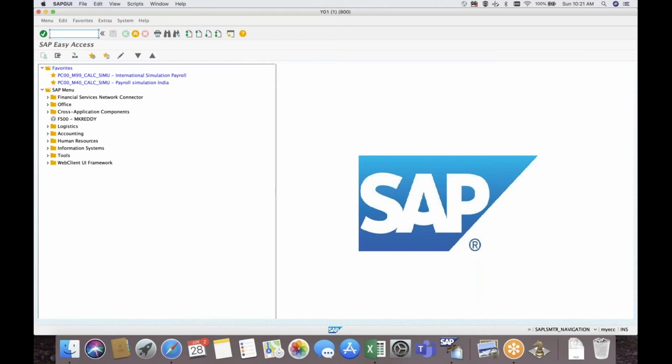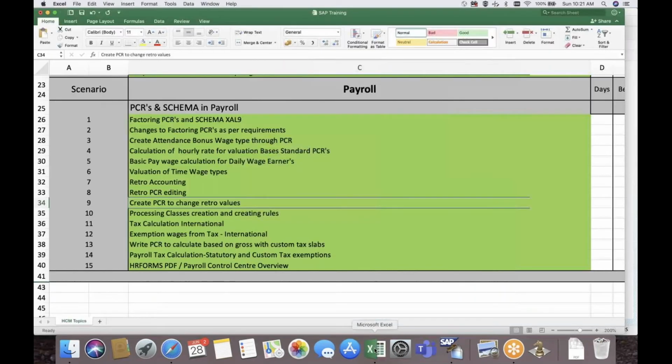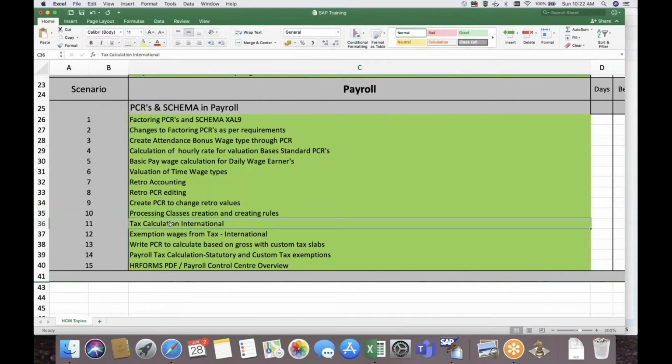Vijay Poonam here. Rather than going for international examples, international payroll, can we do the US payroll or any country specific payroll example, so that it will be helpful to learn the legislation also? No, Poonam, I can't take any country as of now. As I said in the payroll part, the only difference is the tax part. The rest of the things are the same for all countries. So the tax part, I can't really concentrate on only one country.